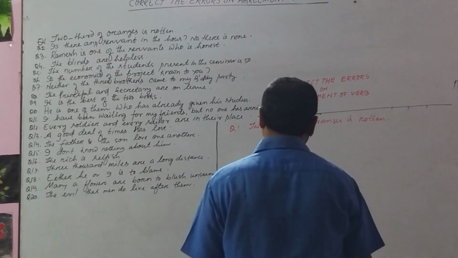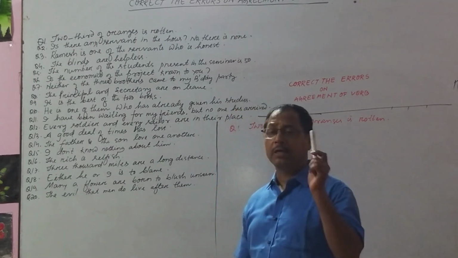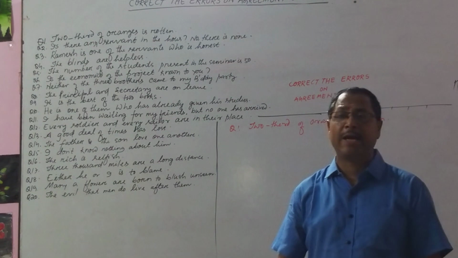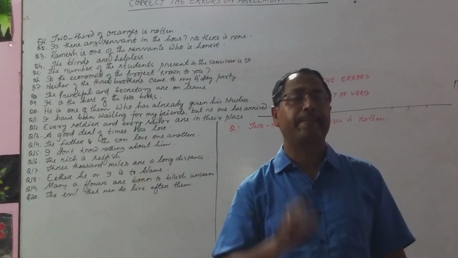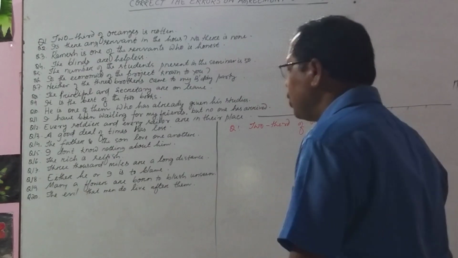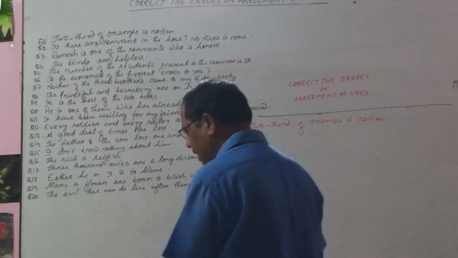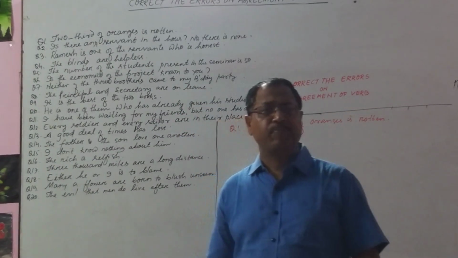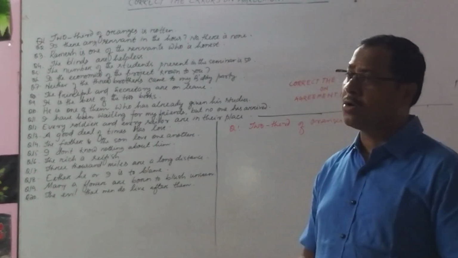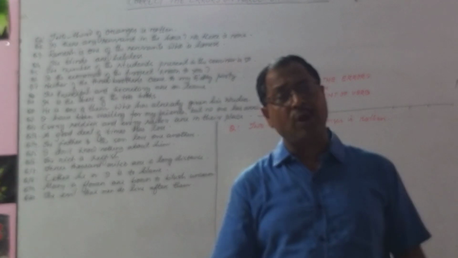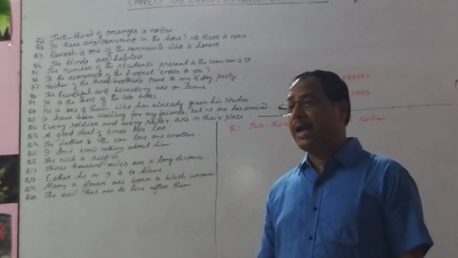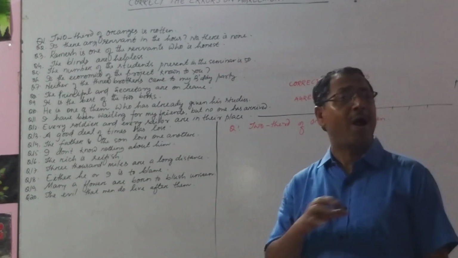According to the rule, one rule I have already taught you. When the subject of a sentence is a fractional number. Okay? What is fractional number? And the fractional number may be followed by a countable noun or an uncountable noun, may be singular or may be plural. Okay? And here we place the verb according to what?